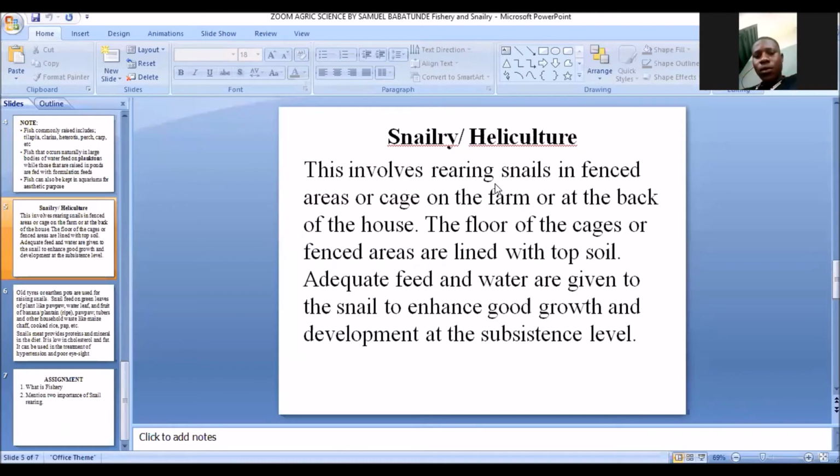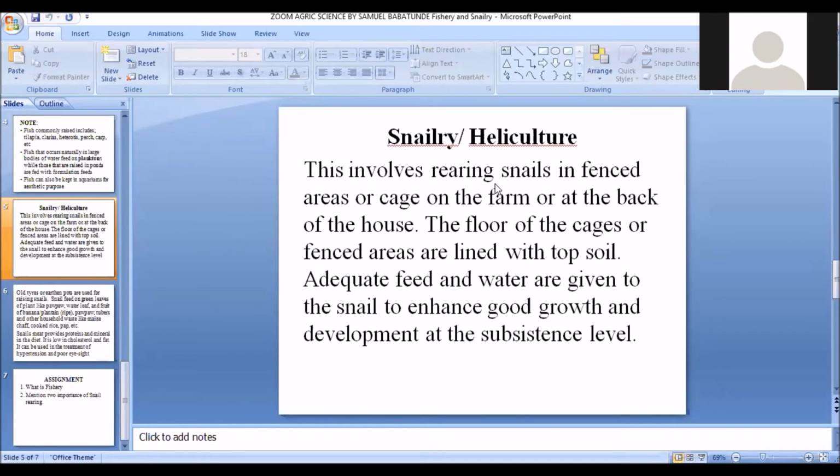Now, this involves rearing snails in fenced areas or cages on the farm or at the back of the house. Heliculture simply refers to the rearing of snails, either in fenced areas, or in cages, or in the farm, or at the back of the house. Now, the floor of the cages or fenced areas are lined with topsoil. Yes, because snails require this topsoil for their normal activity.